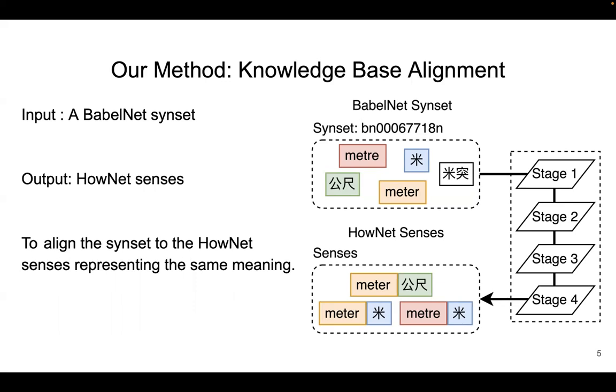Since each HowNet sense is annotated with sememes, correctly mapping a BabelNet concept to a HowNet sense will effectively add sememe information to the corresponding BabelNet synset, as well as associate a HowNet sense with information unique to BabelNet, such as synonym information.